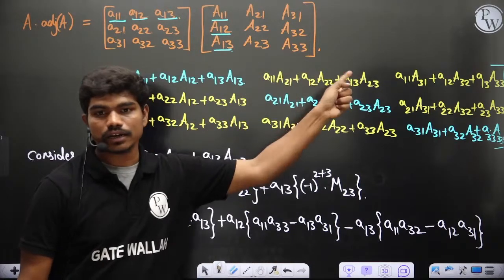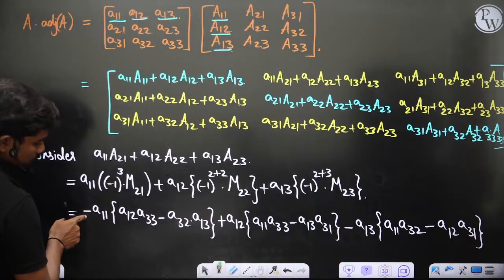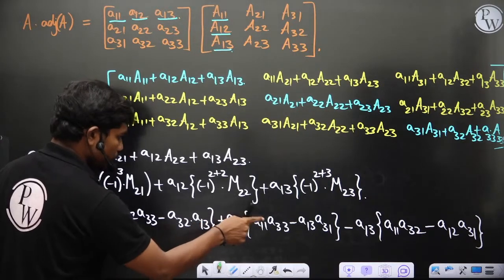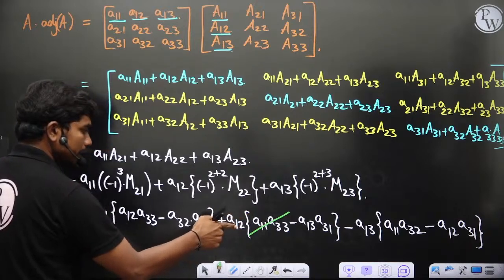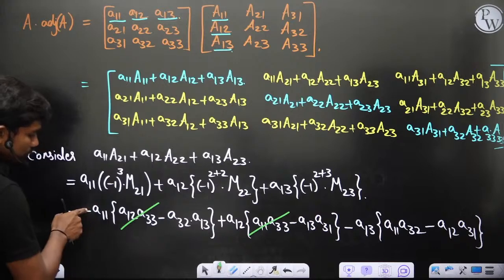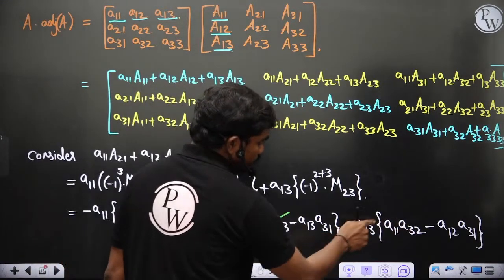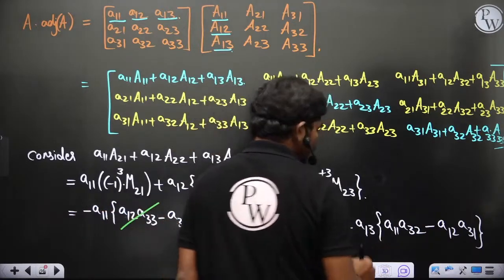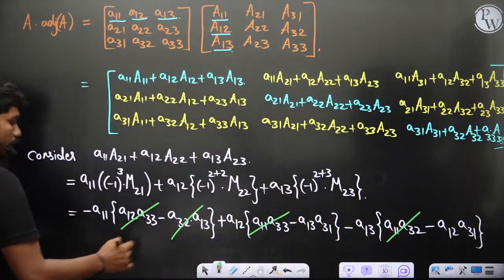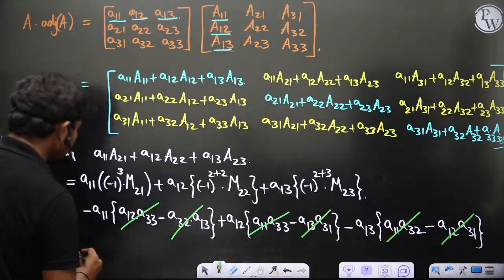Now if you simplify this, let's see what you'll get. Clearly you have minus A11 A12 A33 here, and here you have plus A11 A12 A33. So this term multiplied with A12 and this term multiplied with minus A11 get cancelled, yes or no? Similarly, you have A11 A32 A13 twice, but one is plus because minus of minus, and the other is only minus. So this term multiplied with minus A13 and this term multiplied with minus A11 get cancelled. Similarly, this term and this term get cancelled, and finally you will get only 0.